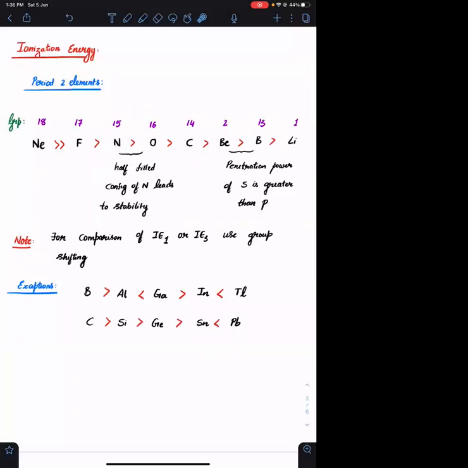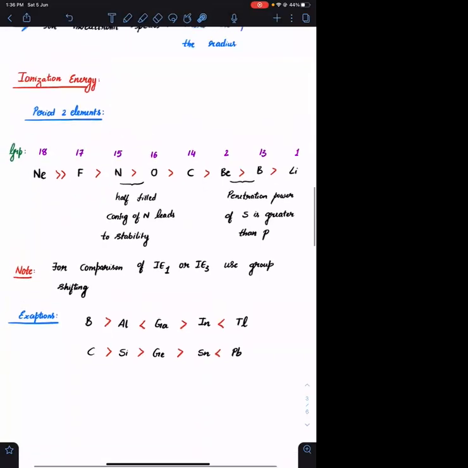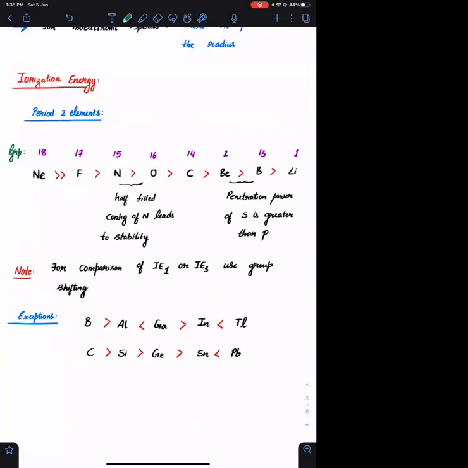change in shell. Suppose you take aluminium. I did not mention that example part here. What is the configuration of aluminium? It is 2, 8, and 3, na? So if I am removing electrons, after removal of the first electron it will become 2, 8, 2. After removal of the second electron, it will become 2, 8, 1. After removal of the third electron, it will become 2, 8.